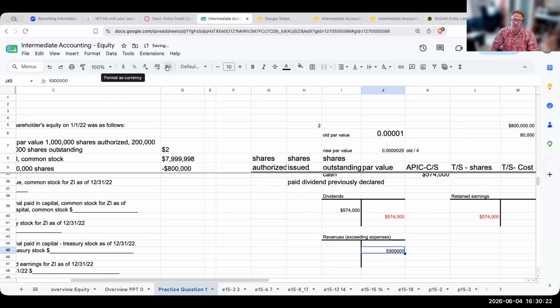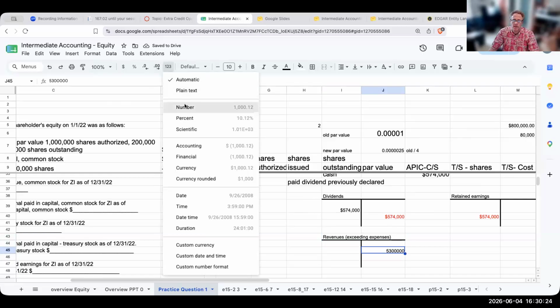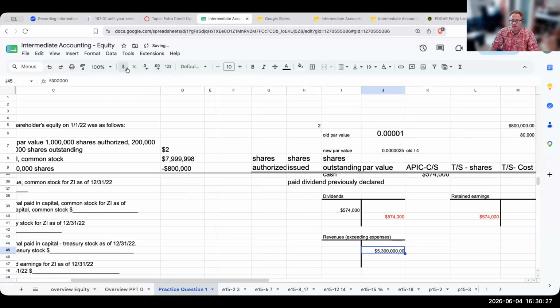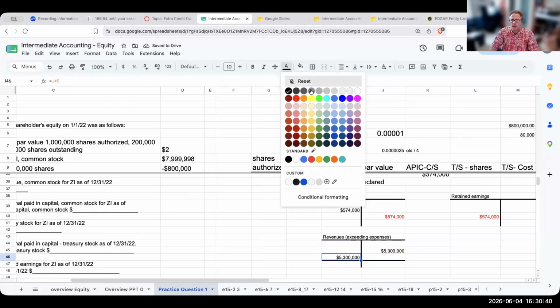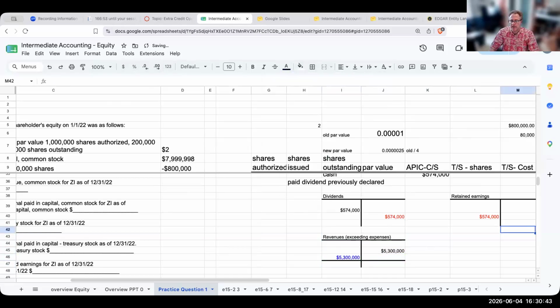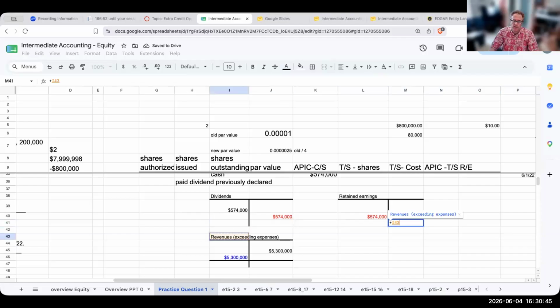And what I need to do is basically make my revenues and expenses go down to zero. How do I make this go down to zero? Well, I'm going to need to basically debit this account over here. And so for every debit, I need a credit, and I would be going over here and then crediting retained earnings. Okay, so that's kind of how we are getting to where we are right now.